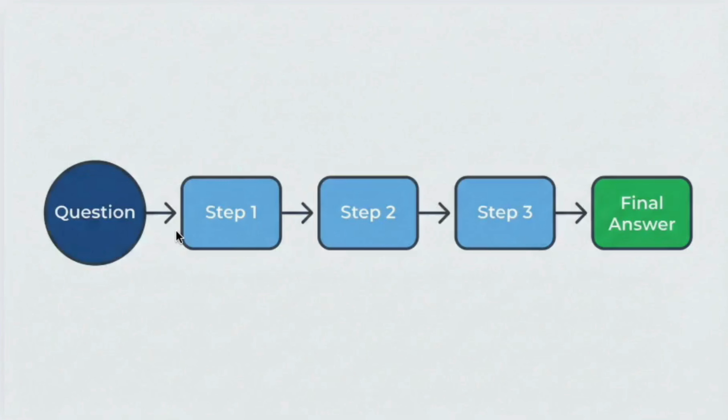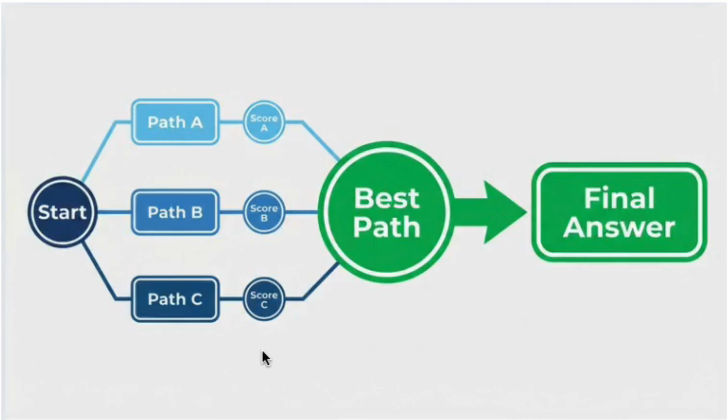Chain of thought prompting is a technique that prompts a LLM to explain its reasoning process step by step before giving a final answer. Whereas tree of thought prompting is an advanced framework that enhances LLM problem solving and reasoning capabilities by allowing it to explore and evaluate multiple reasoning paths simultaneously.